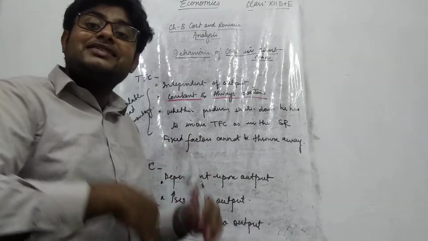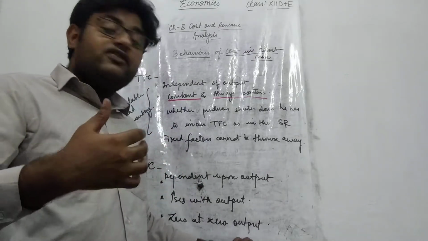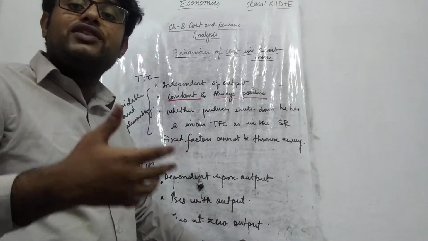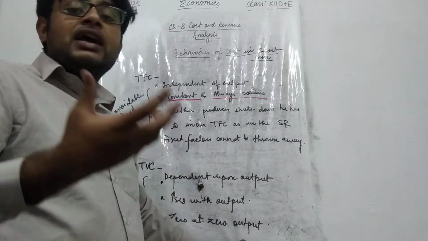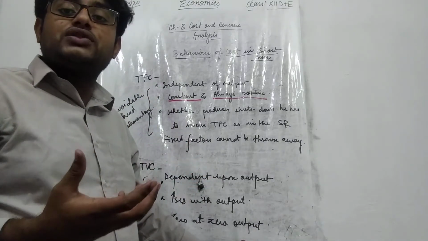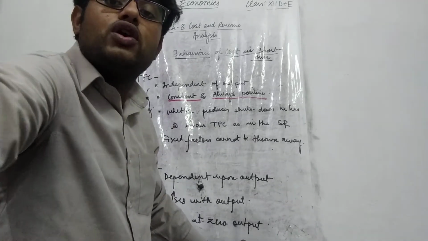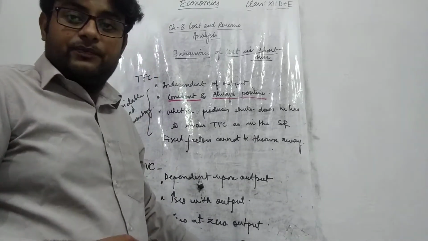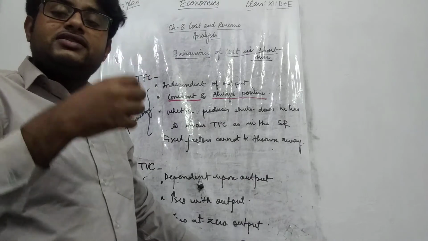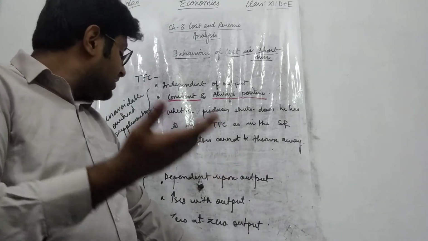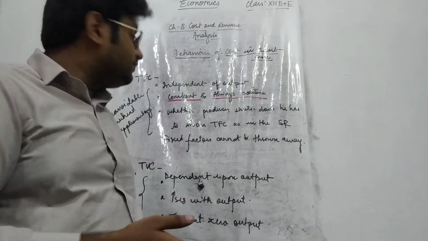And it increases with the level of output, because if the producer has to increase his output in the short run, for example a garment producer, a shirt producer, he has to purchase more cloth, more buttons, more thread. So it increases in the short run as well.